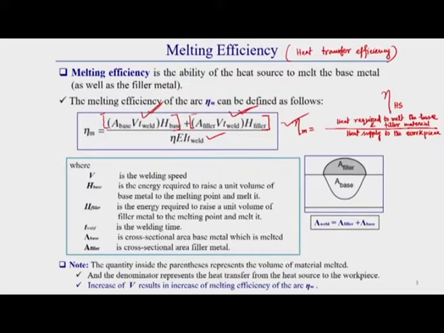So, how much heat is coming to the workpiece, that we can easily find out. That is represented in terms of Q divided by EI, which we have already discussed. Heat source efficiency is equal to the heat absorbed by the workpiece divided by EI. So, from here QW we can represent as eta Hs into EI. So, this part will be eta Hs, EI, and T weld represents the heat required actually.